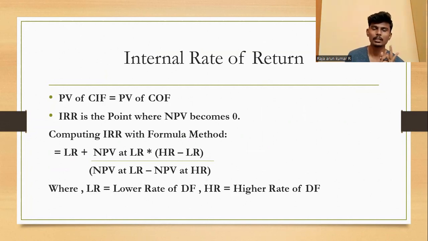We completed NPV and PI. We find out the net present value of that cash inflow. Cash inflow minus cash outflow is net present value, and cash inflow divided by cash outflow is the profitability index. The return on my 1 rupee is known as the profitability index. Then internal rate of return is where PV of cash inflow equals PV of cash outflow.